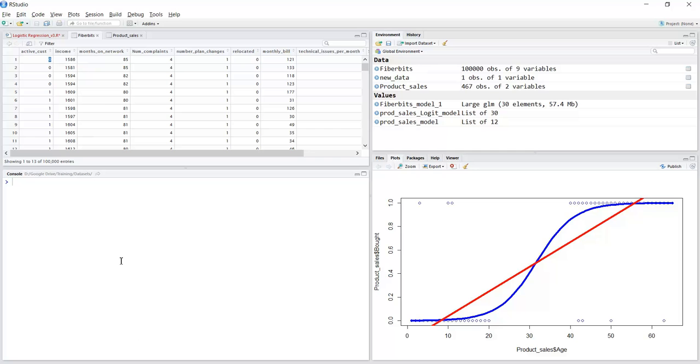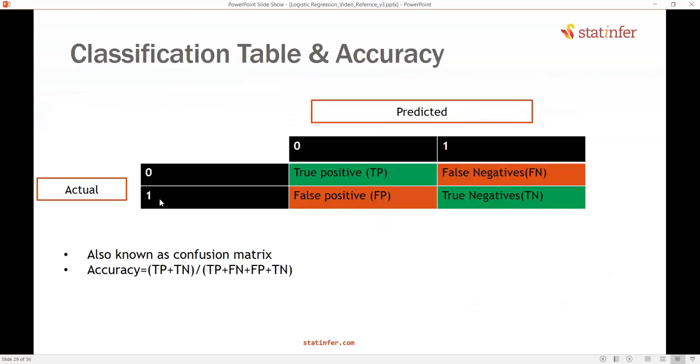So we want to have fewer such wrong predictions, right? For a good model, when the actual output is 0, you want to predict 0. When you substitute everything in the model, it should come as 0. So 0 should be predicted as 0, 1 should be predicted as 1.